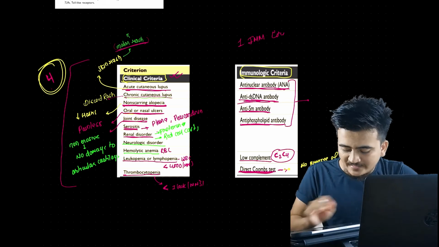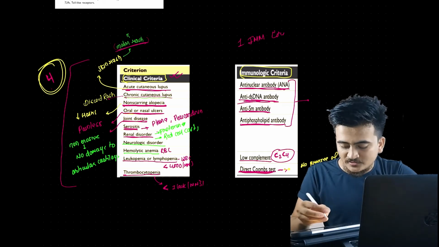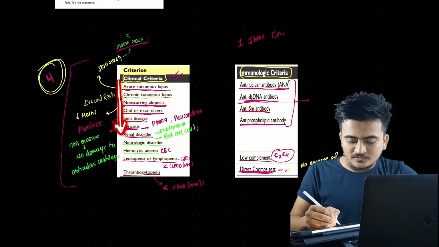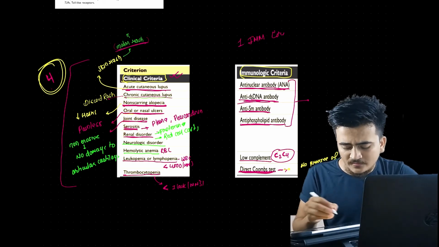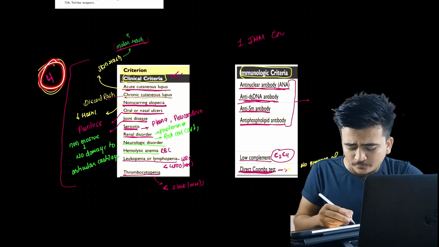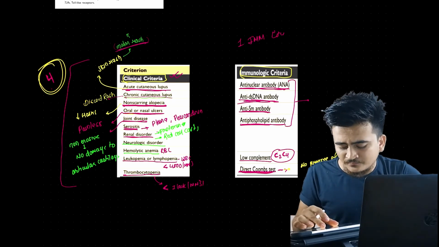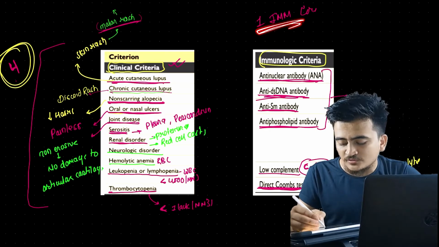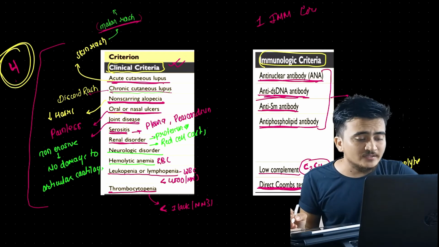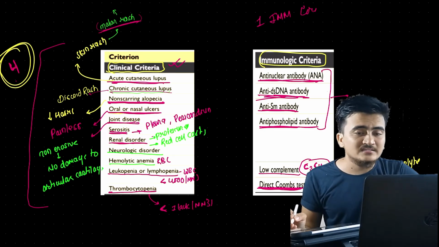What I said is there should be four criteria, and they can be in any format. It is not compulsory that they should be synchronized. They can occur at the same time, or one after another, it doesn't matter, but there should be four clinical criteria and one immunological criterion to find out that the person is suffering from SLE.